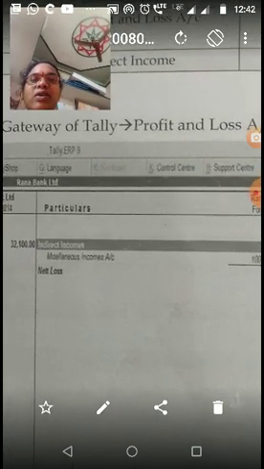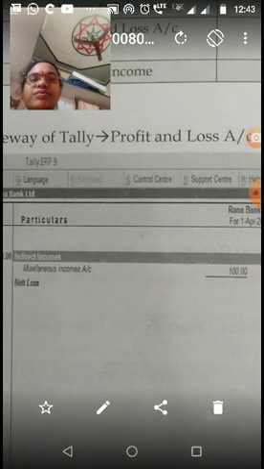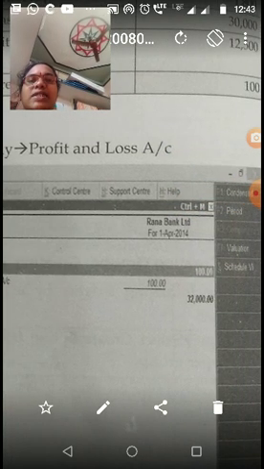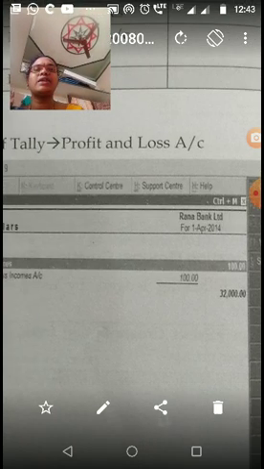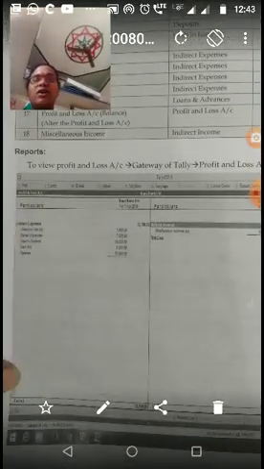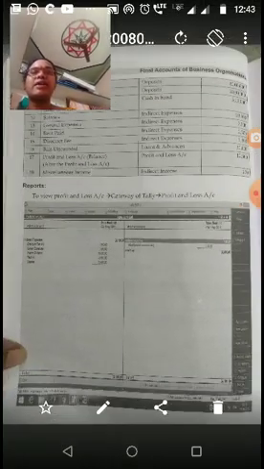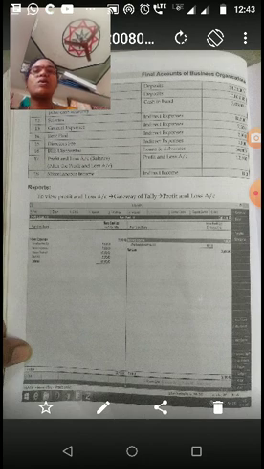Then the credit side, all indirect incomes, that is 100 rupees. Net loss is 32,000. Net loss of a banking company is 32,000. So here the total is 32,500. The total is 32,500. Next, this is the process to view the profit and loss account of a banking company.